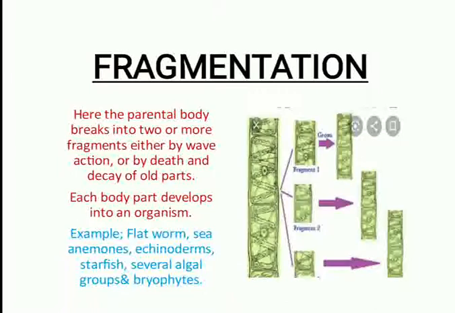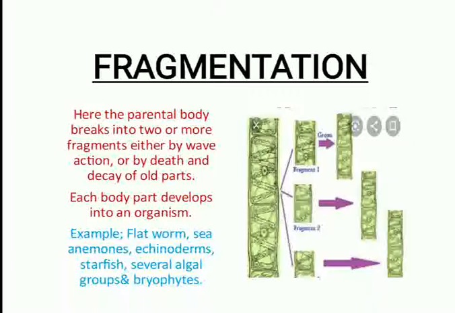Now, what is fragmentation? Dear students, fragmentation is a process of reproduction. Fragmentation means breaking down into fragments. Actually, what happens here is the parental body breaks into two or more fragments, either by wave action or by the death and decay of the old plants. For example, in this diagram you can see the filament of Spirogyra. When it gets broken into smaller pieces accidentally or naturally, by decay, each broken part has the capacity to develop into a new organism.